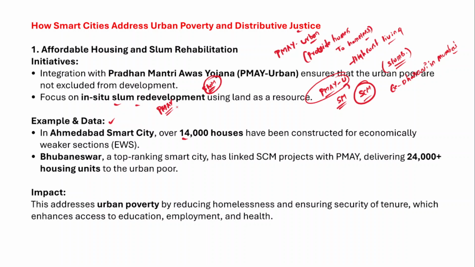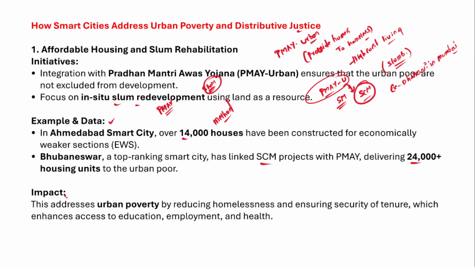The capital city of Odisha, and in fact it is a top ranking smart city in India, and it has linked the smart cities mission projects with the Pradhan Mantri Awas Yojana. Remember, I've told you that there is a need to link the smart cities mission with the Pradhan Mantri Awas Yojana, and Bhubaneswar did that, and it has delivered 24,000 housing units to the urban poor. So therefore, this is the best method to alleviate urban poverty.